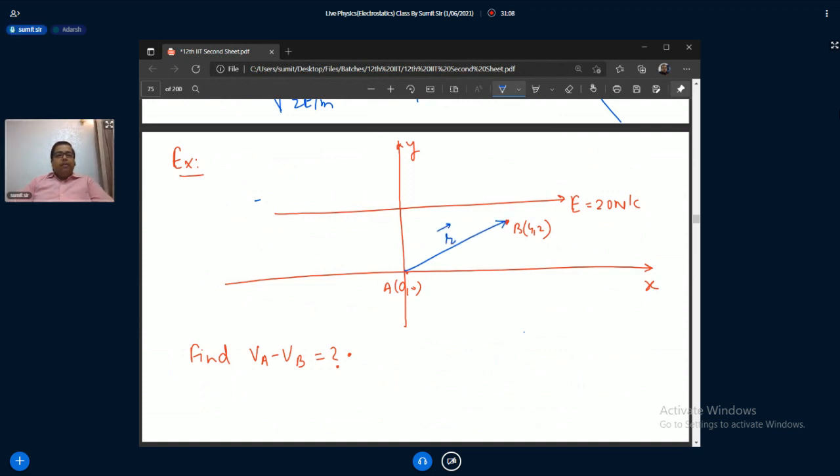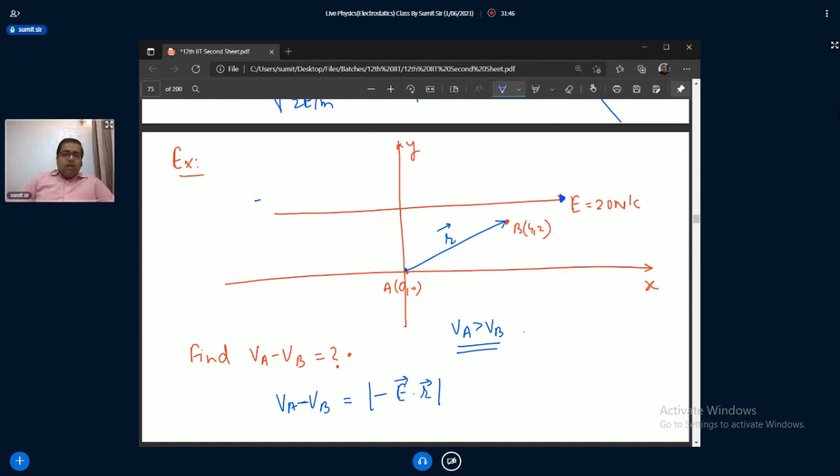First thing, you know that this VA is greater than VB. Am I correct? Yes, sir. Because in the direction of electric field, potential decreases. So point A comes first and then point B comes. That means A is at higher potential. So you can write mod VA minus VB is equal to E dot R. Why am I using mod? Because I have already taken VA minus VB, which means high minus low.